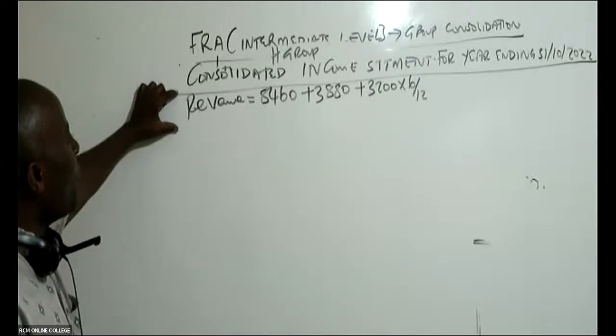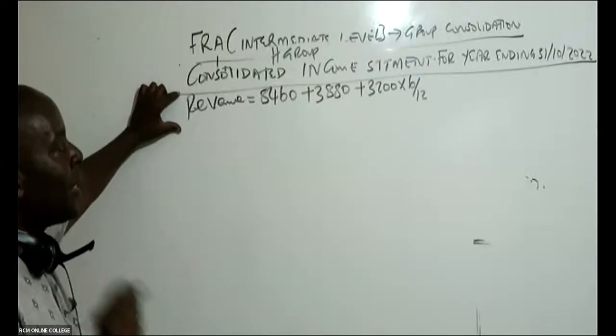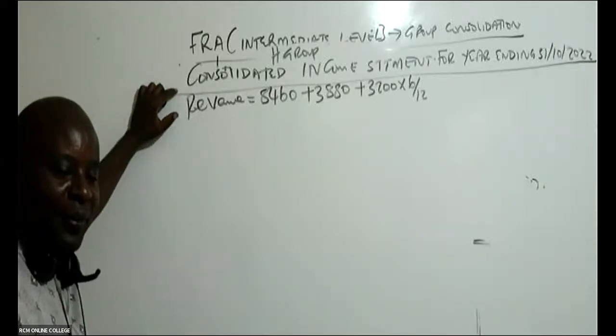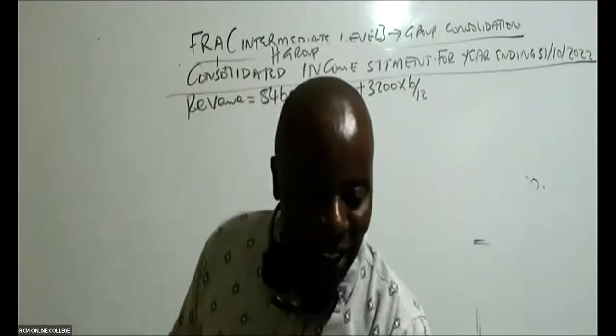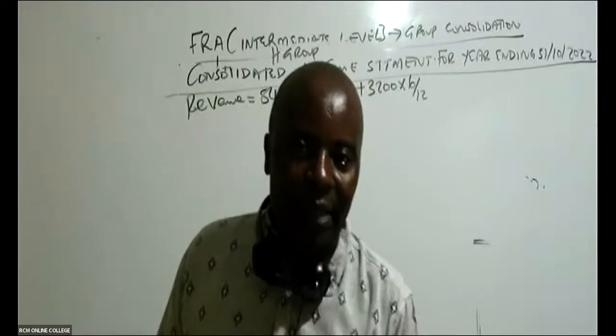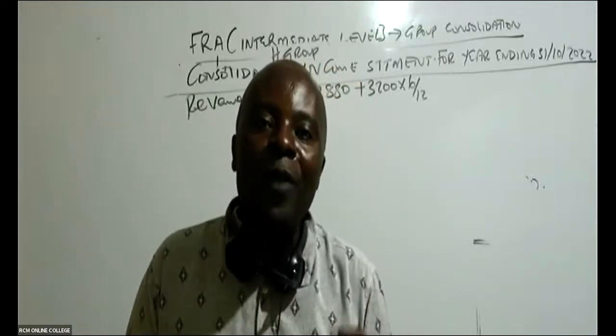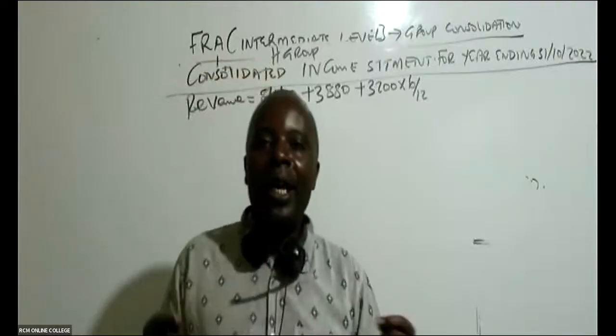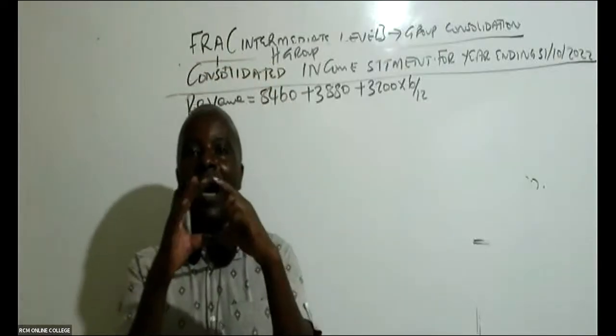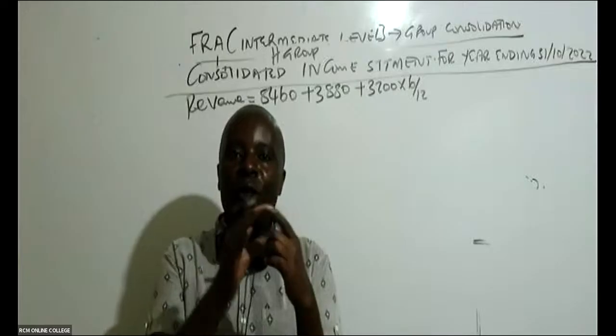Now, remember, when you're consolidating revenue, there is an adjustment that we must always make. Is there somebody who is able to remember the adjustment? There is the concept of fake sales. And I gave you an example. Within the family, you sell goods to each other.